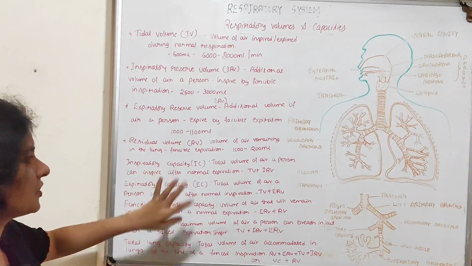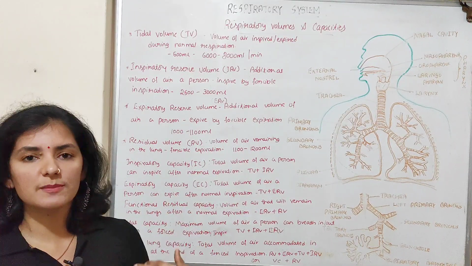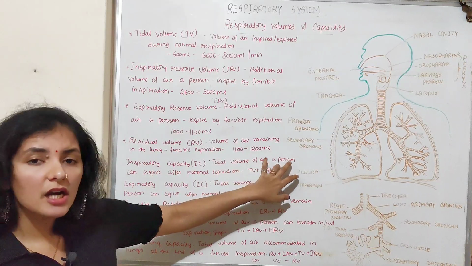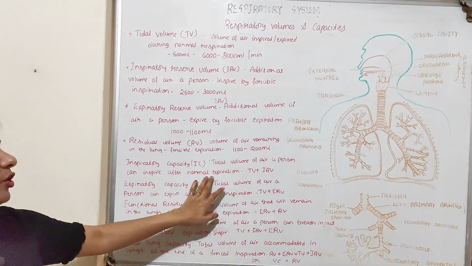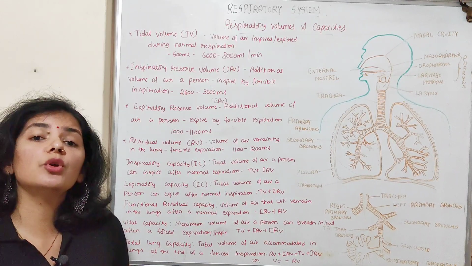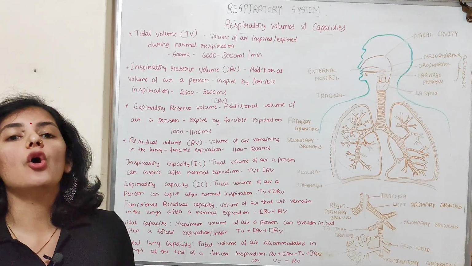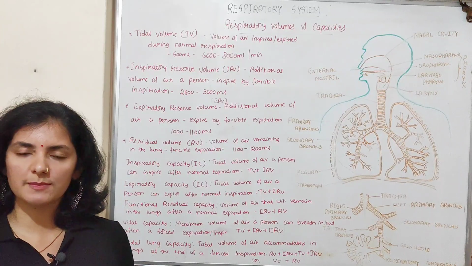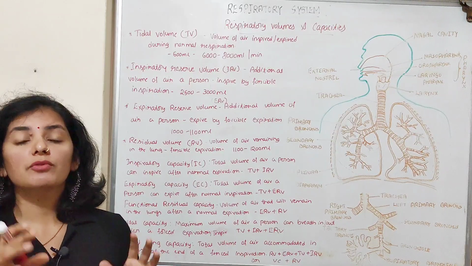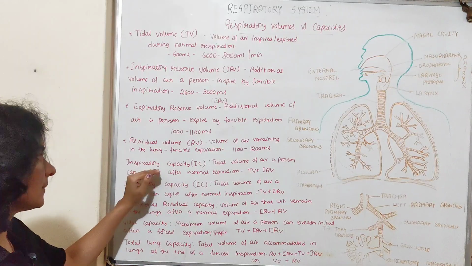First one is inspiratory capacity. Inspiration means inhalation, breathing in. So inspiratory capacity means total volume of air a person can inhale after normal expiration. After normal expiration, whatever the amount of air a person can inspire, it may be by normal inspiration or by forcible inspiration. So total amount of air a person can inspire after normal expiration is nothing but inspiratory capacity.